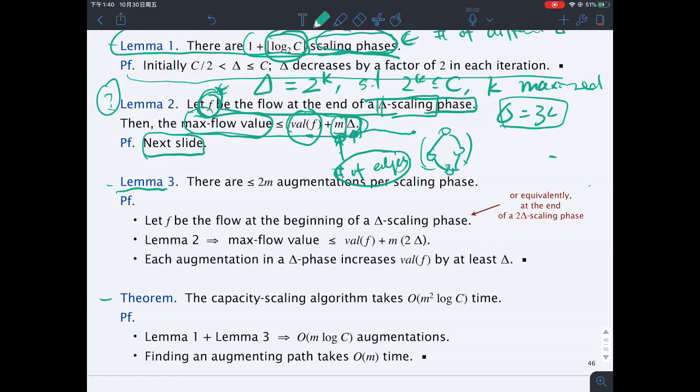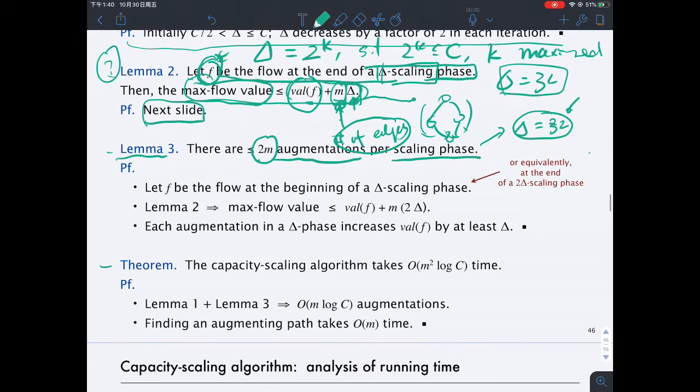Lemma 3 basically says that if I count the number of augmentations in each scaling phrase, recall that a scaling phrase is just that we fix a delta and try to find augmenting paths until we cannot find any more. This lemma says that if I fix a delta, the number of augmenting paths I can find is not larger than 2m. Let's explain why this is true.